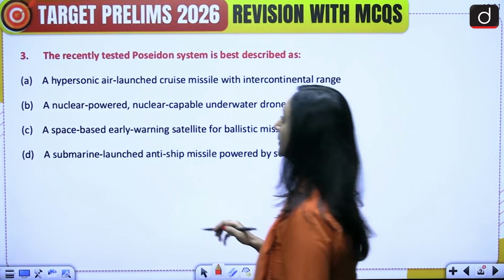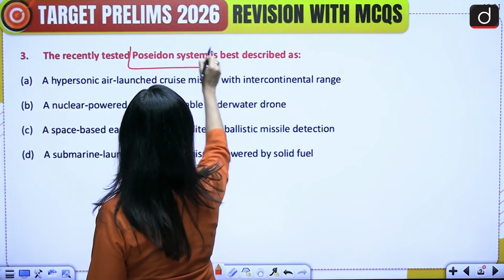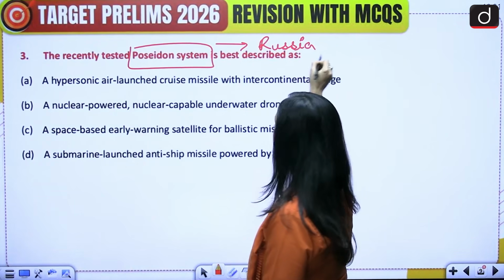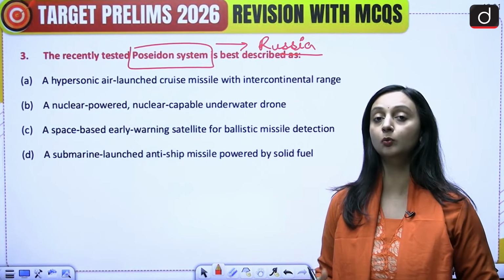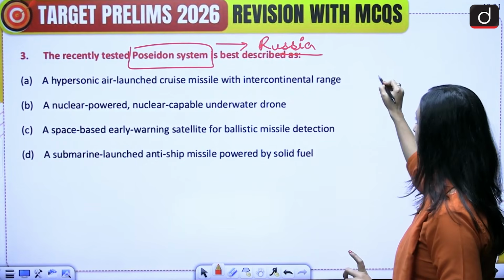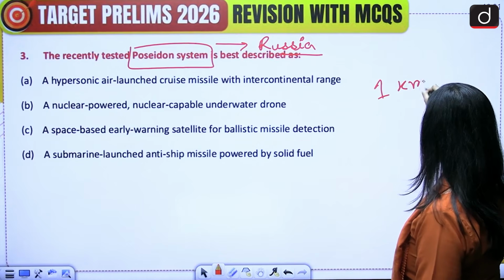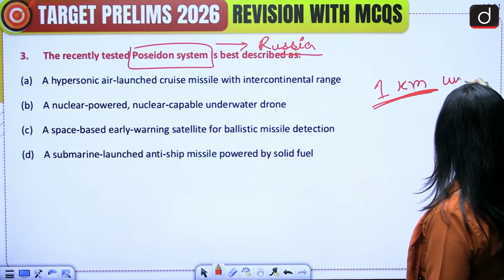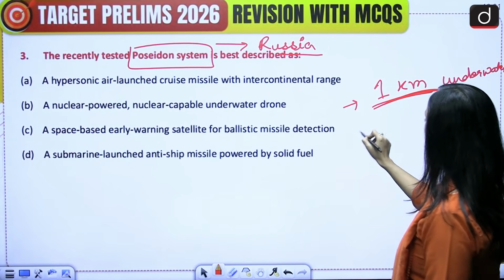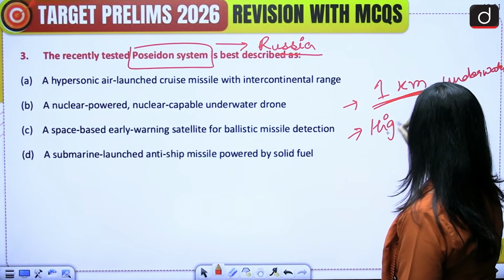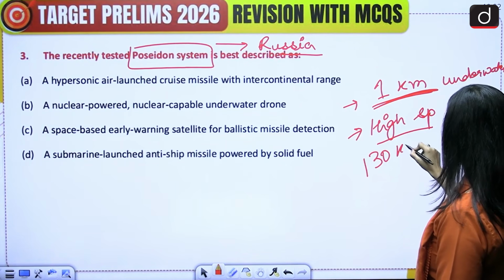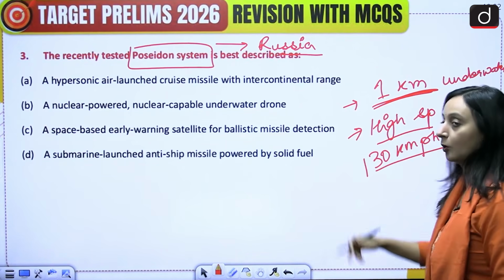Okay, so we are talking about the Poseidon system of Russia. Now what is this? This is actually an underwater drone. Okay, it's an underwater drone. It can go as deep as 1 kilometer, in fact more than 1 kilometer underwater, and it can operate at a very high speed of some 130 kilometers per hour as well, all underwater.